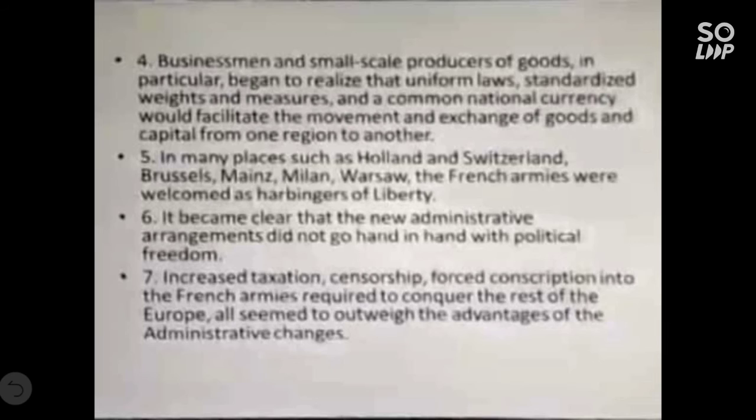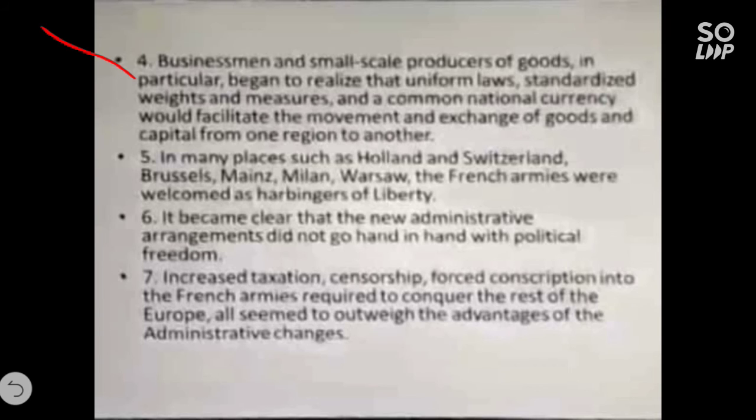Next, all the businessmen and small scale producers of goods in particular began to believe that uniform laws, standardized weights and measurements, and a common national currency would facilitate the movement and exchange of goods and capital from one region to another.